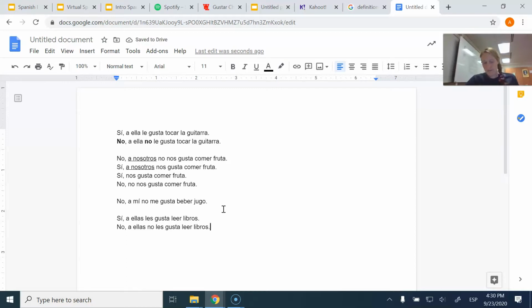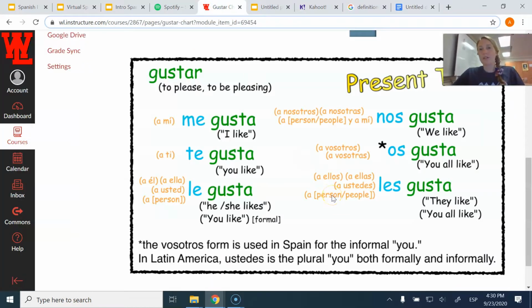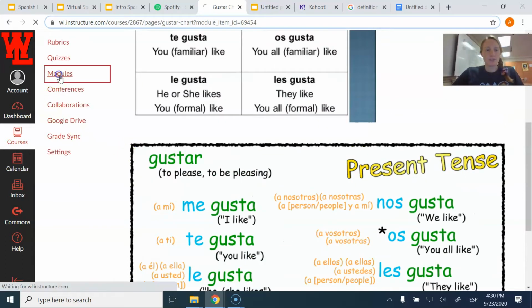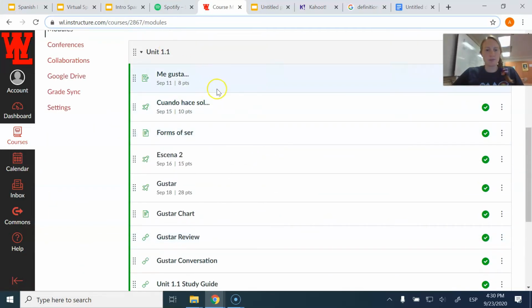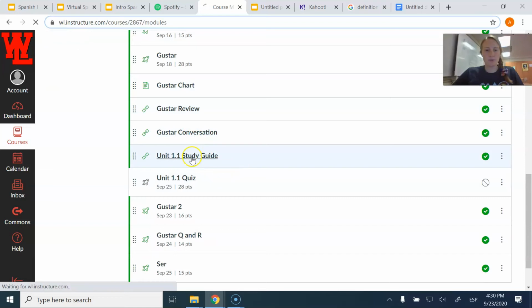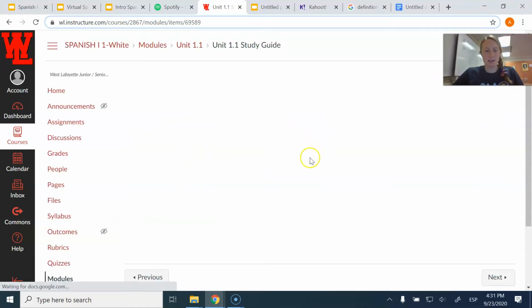So anyway, hopefully that's helpful with you guys in checking your pages 7 and 8. You have a quiz tomorrow, so please be studying your forms of gustar. Also study your forms of ser, study your pronouns, and study your vocabulary. And a friendly reminder, your study guide is under Unit 1.1, under Unit 1.1 study guide. So please check that out.